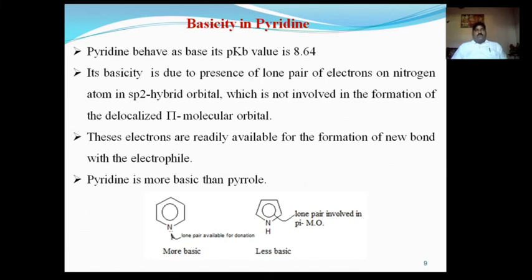So according to Lewis base theory, a lone pair electron donor is known as a base. Here pyridine donates the lone pair of electrons, that's why it is known as a base, and it is a stronger base as compared to pyrrole, because in pyrrole the lone pair is not available for donation.